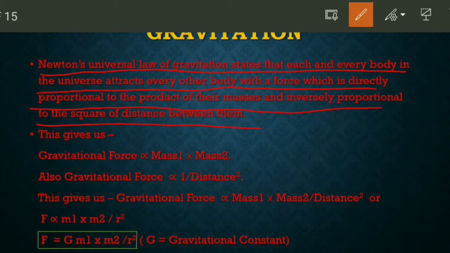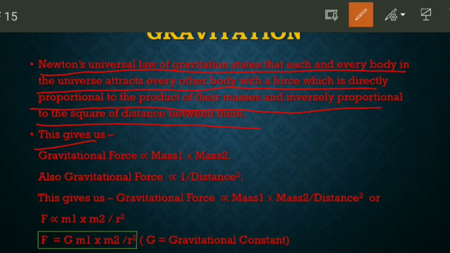Newton's universal law states that each and every body in the universe, means every body which has mass, attracts every other body with a force which is directly proportional to the product of their masses and inversely proportional to the square of distance between them.